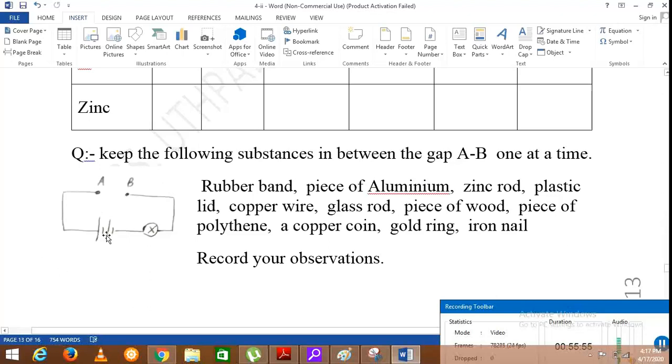You can use 1 or 2 dry cells and a torch bulb, connected using connecting wires, and to this gap having these two ends A and B, you can connect 2 crocodile clips. In between the crocodile clips you can connect the substance in which we are going to test the electrical conductivity.